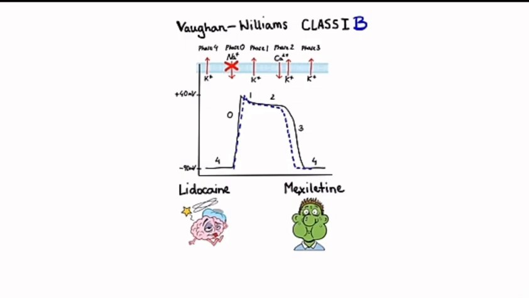Lidocaine is a class 1B agent that blocks sodium plus channels. They reduce the rate of increase of cardiac action potential. They increase the effective refractory period. It selectively blocks open or inactivated channels. Dissociates rapidly.